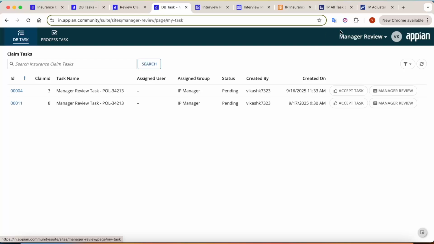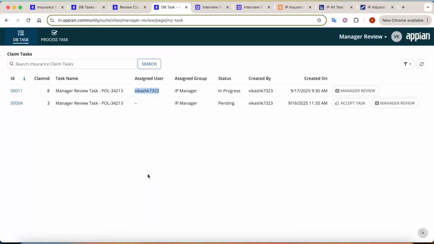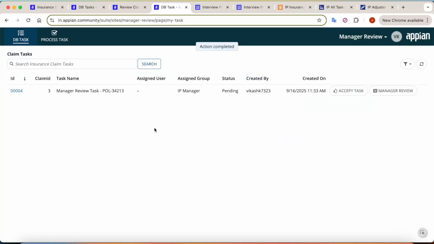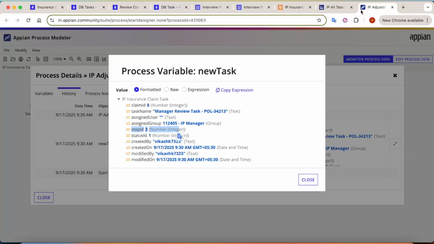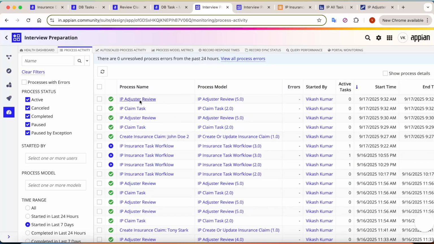And if you see the task for the managers one, you can see here the latest task has come up here, which is claim ID 8, and as of now no assigned user is there. I will accept the task. Once I accepted it, if you see, my name is populating here, and now I can do the manager review for that as well. So if I click on approve and submit, this task will get completed here, and a new process instance would get triggered.